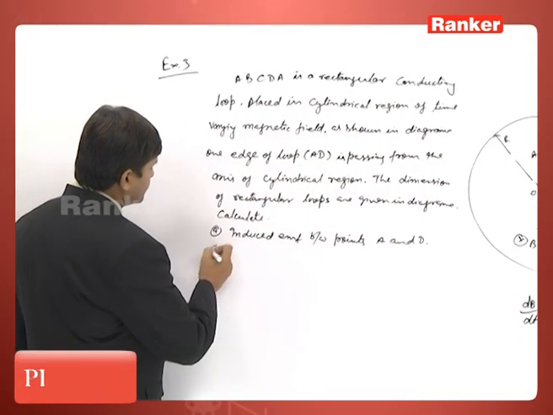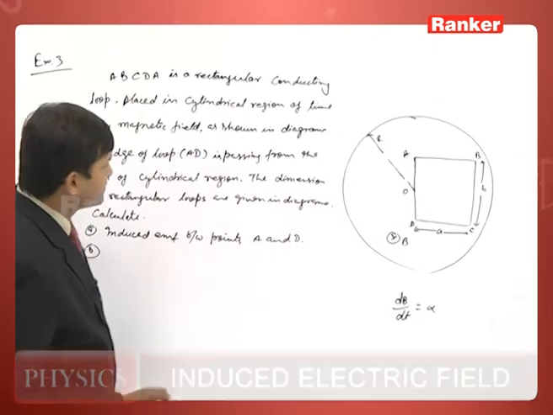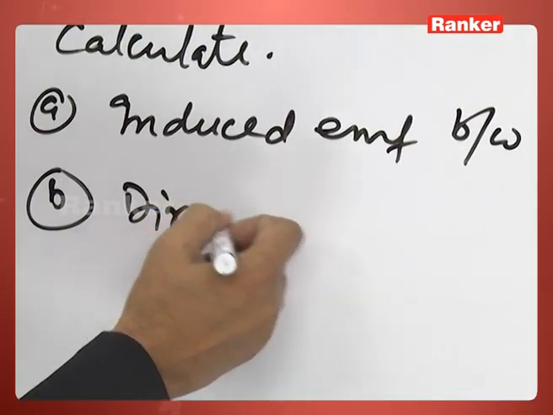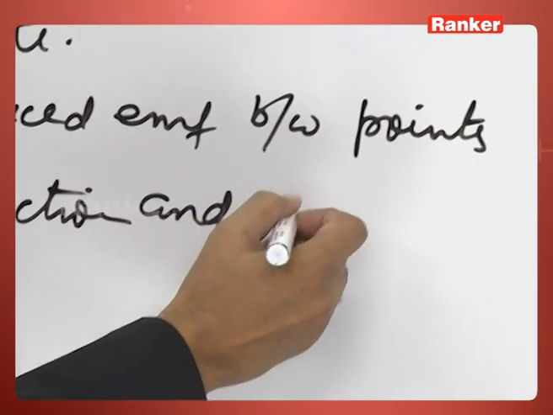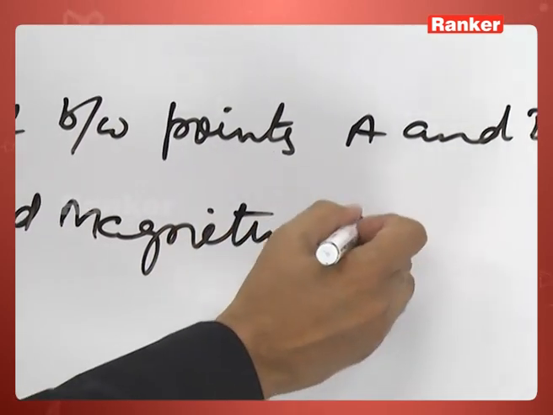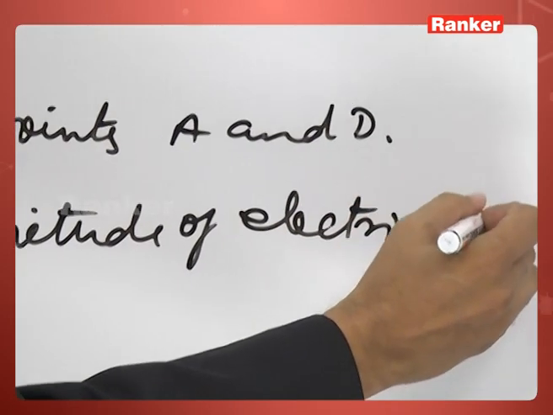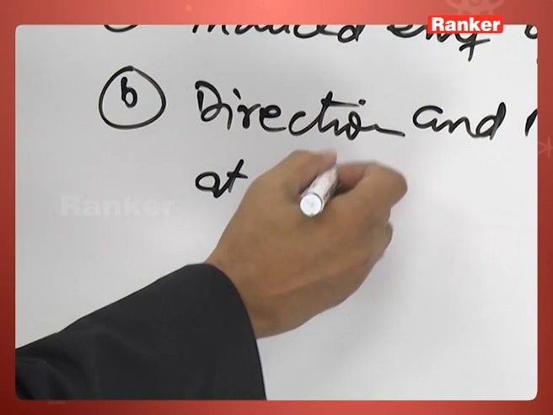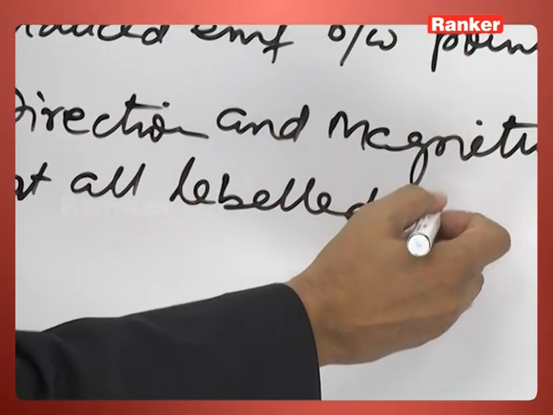The second part: find the direction and magnitude of the electric field at all labeled points.